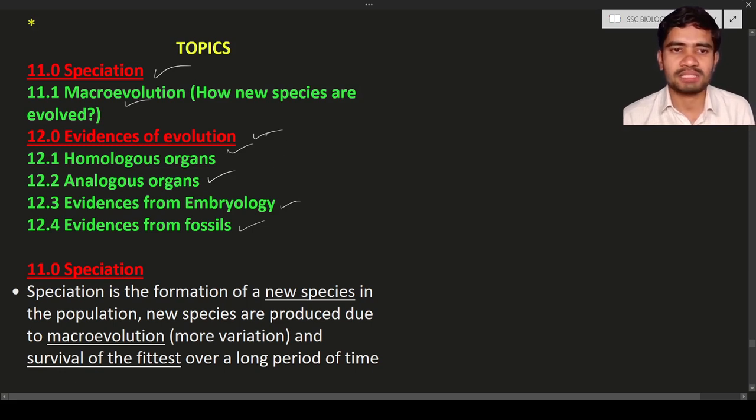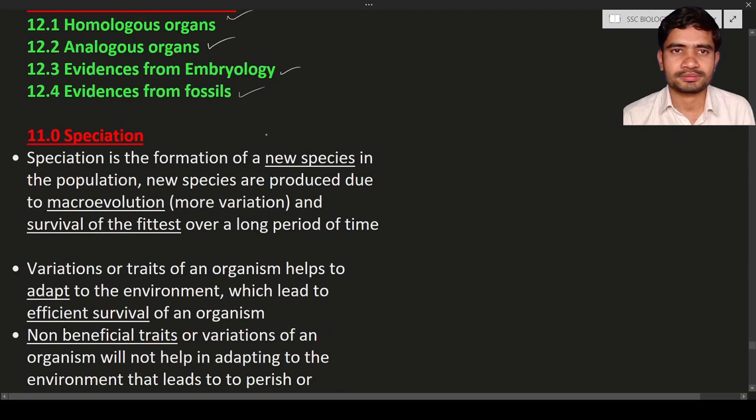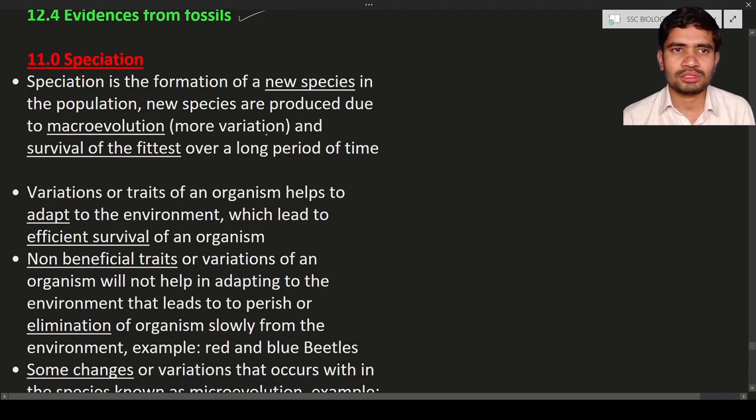The first one is speciation. So what is meant by speciation? Speciation means the formation of new species. The new species are coming from the organisms or from the population. So in the population, new species are arising. Such kind of arising of new species from the population is known as speciation.